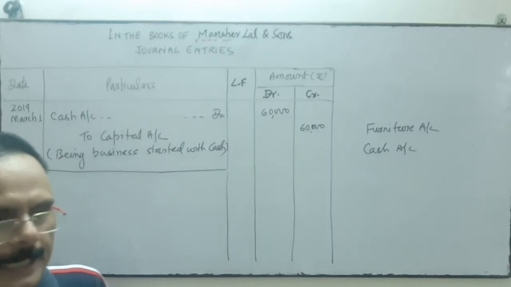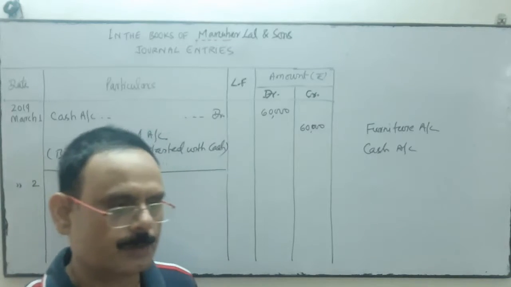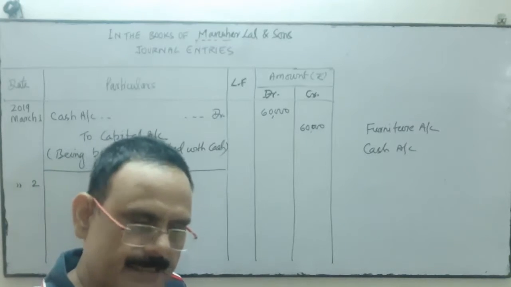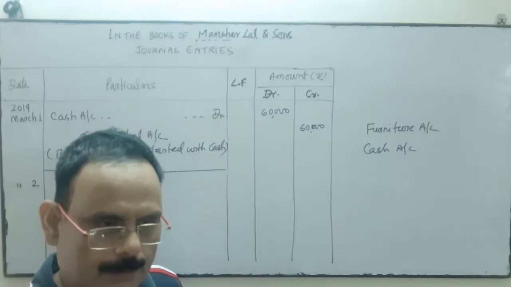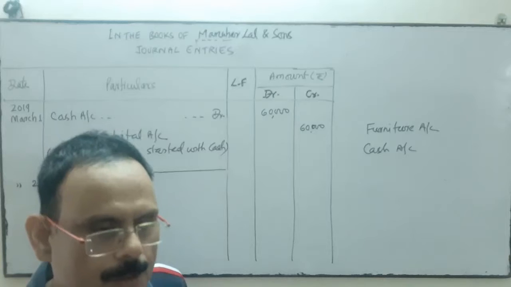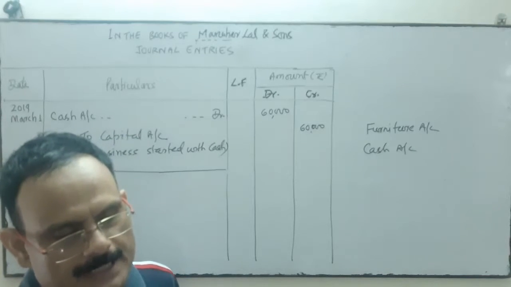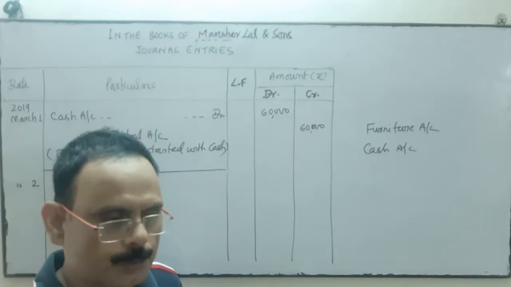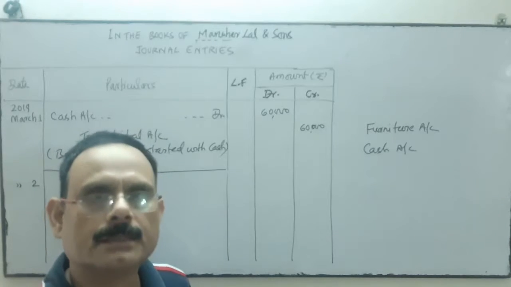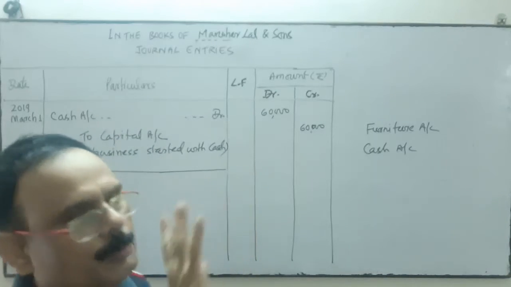We debit the particular assets account when we purchase the assets. What are assets? That which is used in the business, not for resale. If we purchase any fixed assets, any assets to use in the business, then that particular account will be opened.